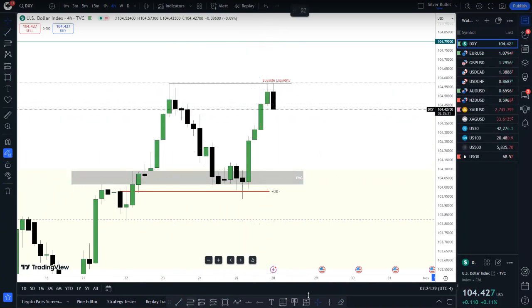So what do we have? I'm going to pay attention to this here, premium and discount, right? So honestly, price is pushing back down into discount.